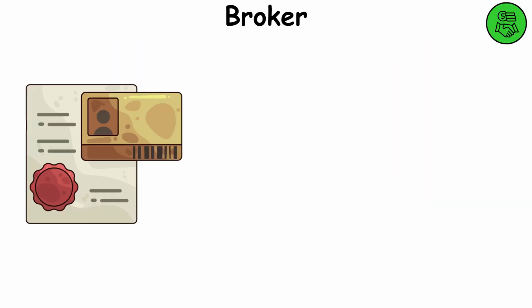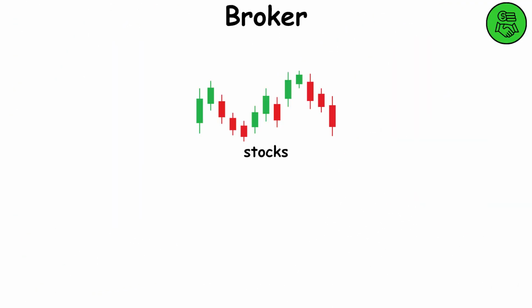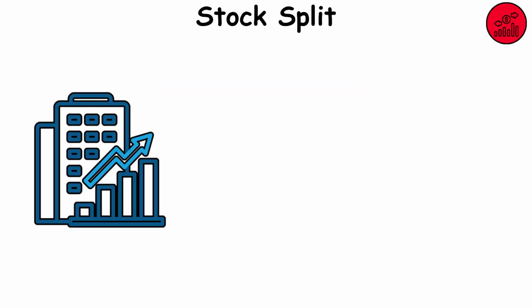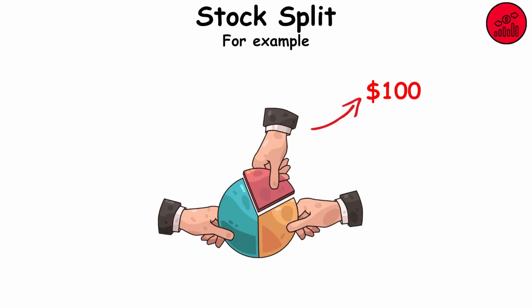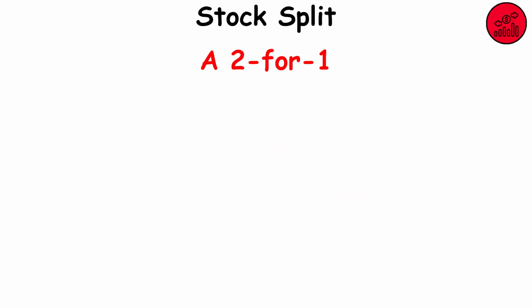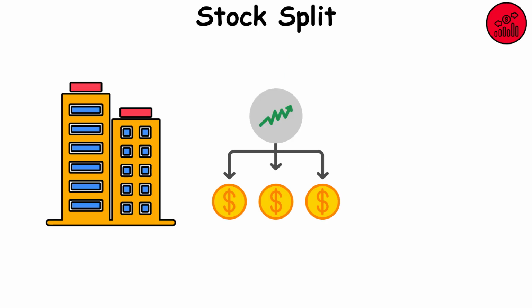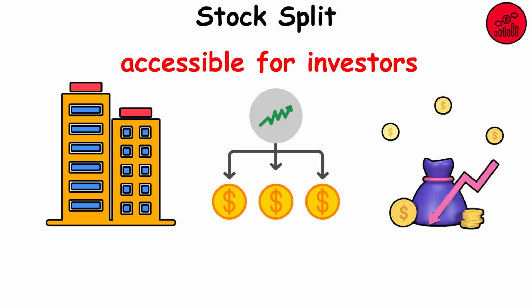Broker, a licensed financial individual or firm that connects investors to assets like stocks, bonds, or Forex. For example, online trading platforms. Stock split, company increases number of shares and price drops proportionally. For example, you own one share at $100. A 2-for-1 split would mean you now have 2 shares at $50 each. Companies do stock splits mainly to lower the price per share, making them more accessible for investors.